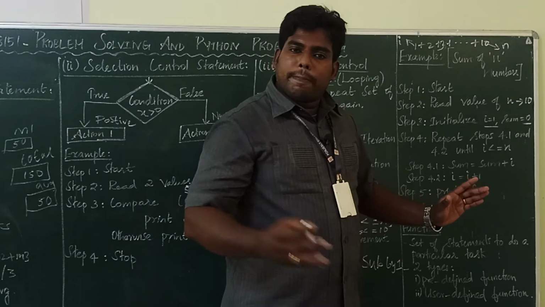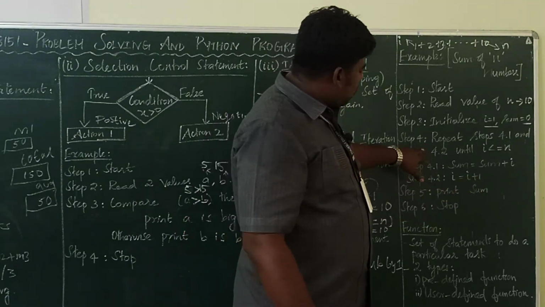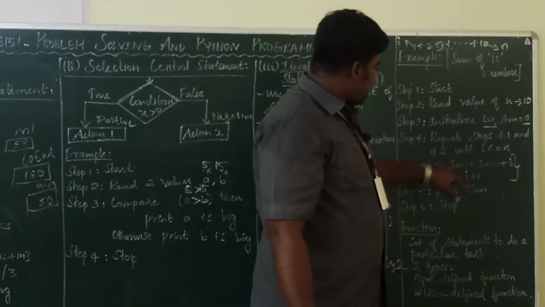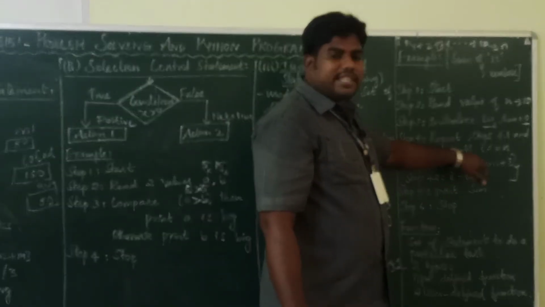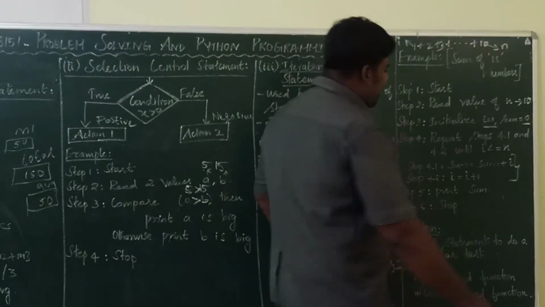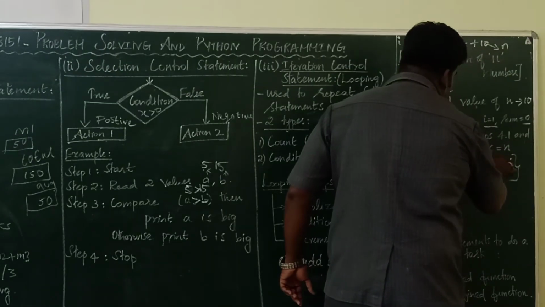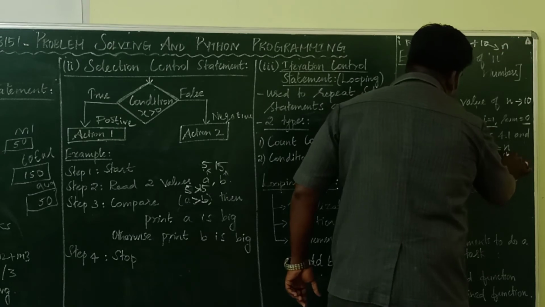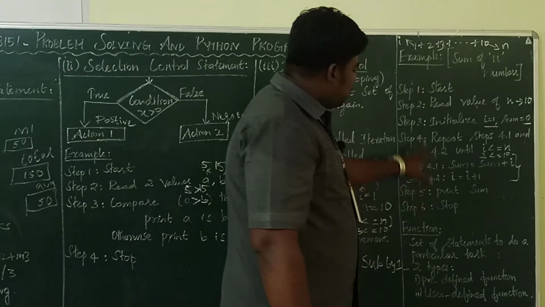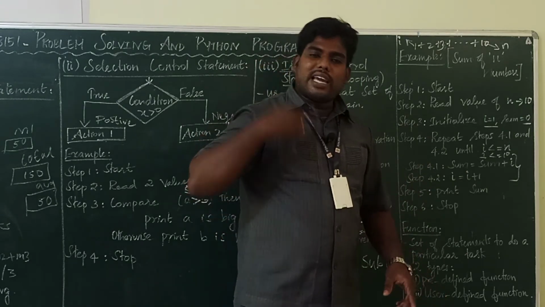You want to repeat the steps again and again. So repeat these two steps, 4.1 and 4.2, until the I value reaches n. What's the I value here? I value is 1. What's the n value? 10. So till the I value reaches 10, these two steps will be repeated again.